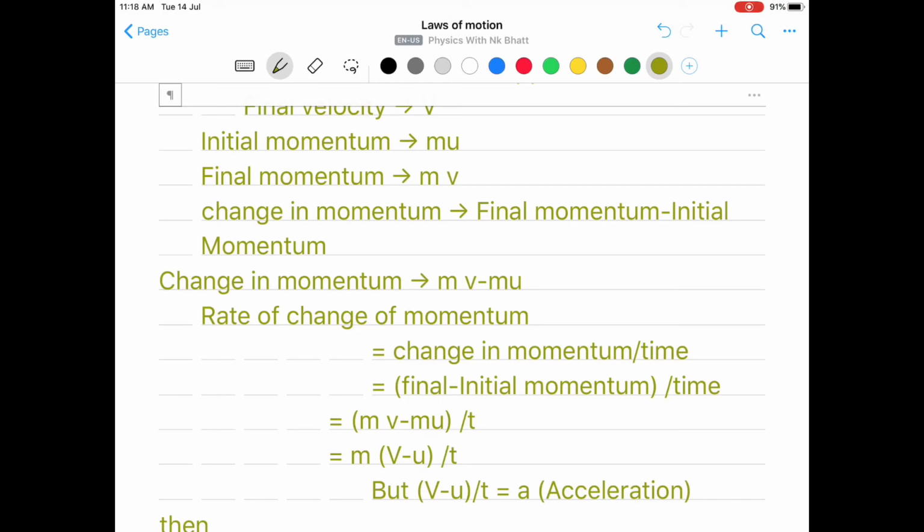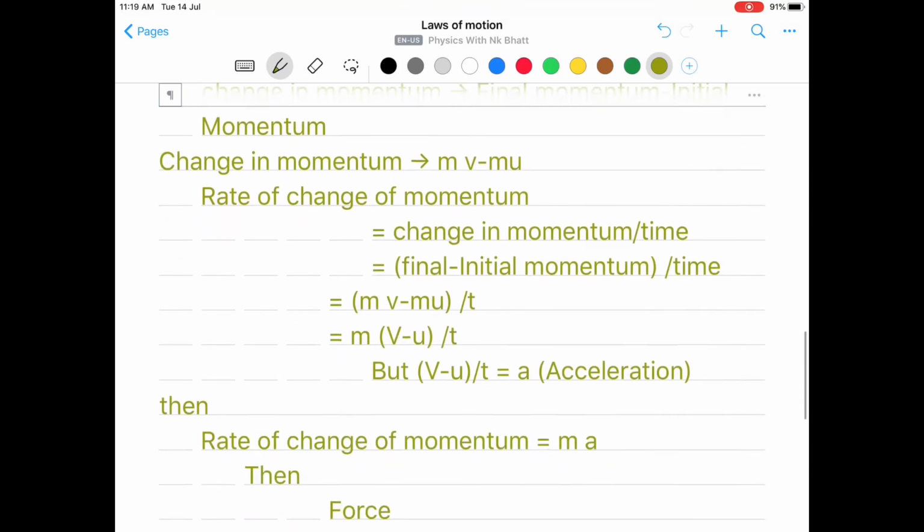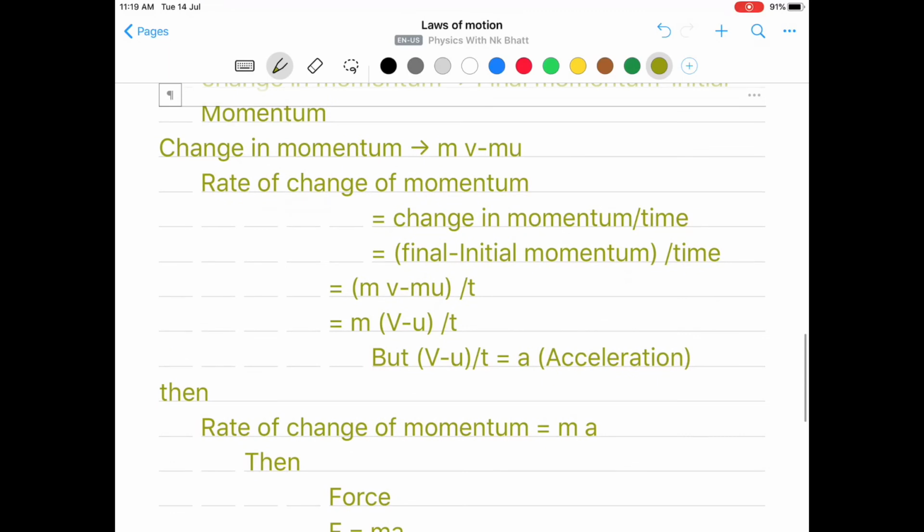m you can take as common, so m into v minus u upon t. As we know very well, and you might have gone through this topic in the last chapter, that is acceleration. Acceleration is the rate of change of velocity, and here the rate of change of velocity is v minus u upon t. So this v minus u upon t can be replaced by a, that is acceleration, then the rate of change of momentum is equal to ma.